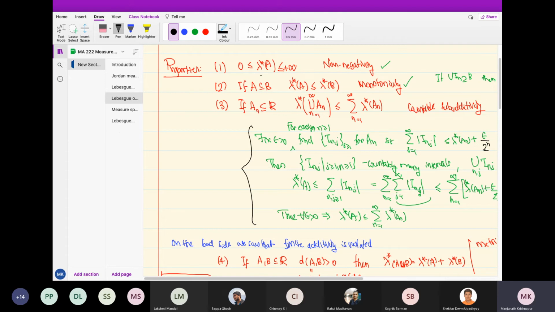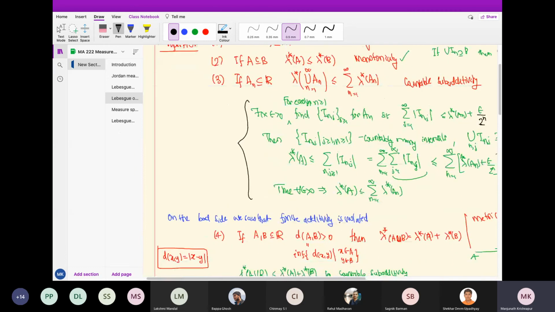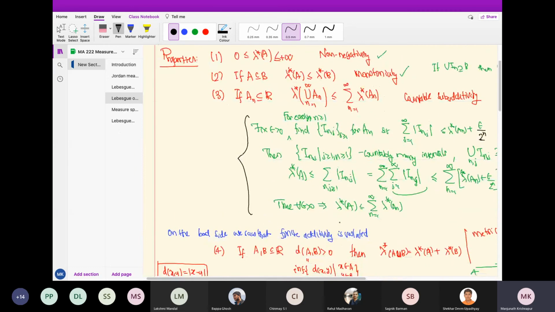And suppose it satisfies these 4 properties: non-negativity, monotonicity, countable subadditivity, and this metric property, what we call the metric property. Then what you can show is that when restricted to the Borel sigma algebra, it is a measure. Okay, so that is true. So it sort of can be done.